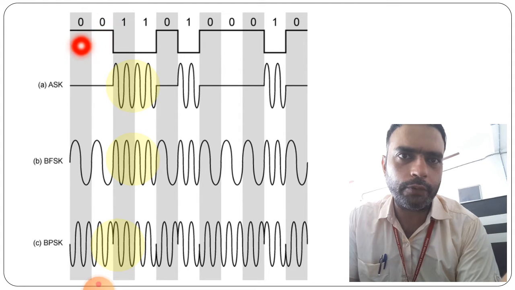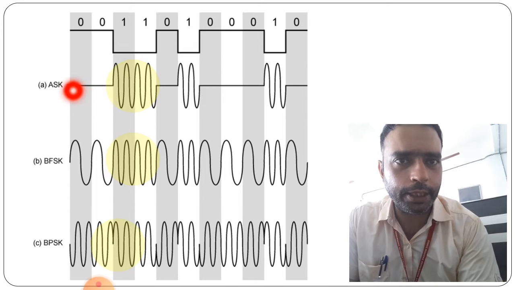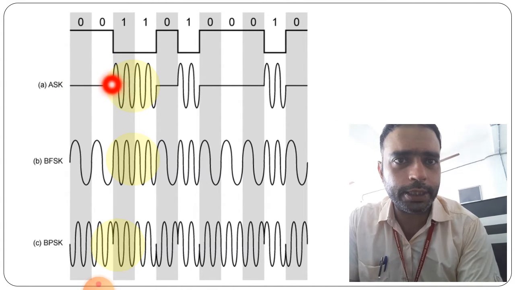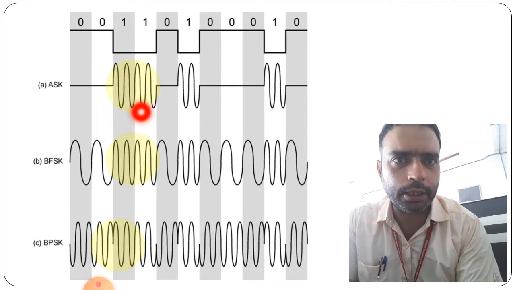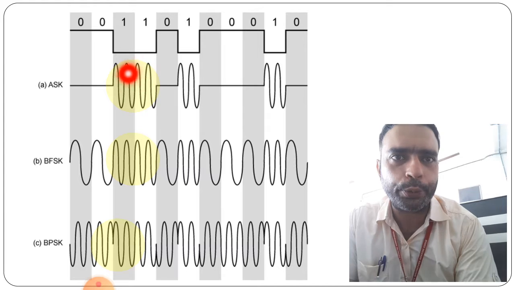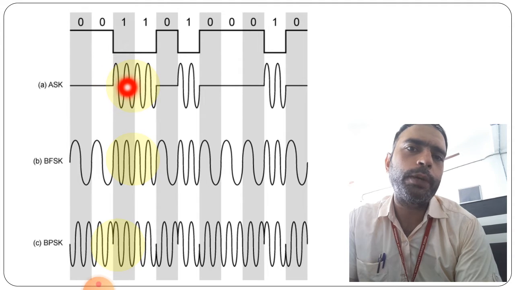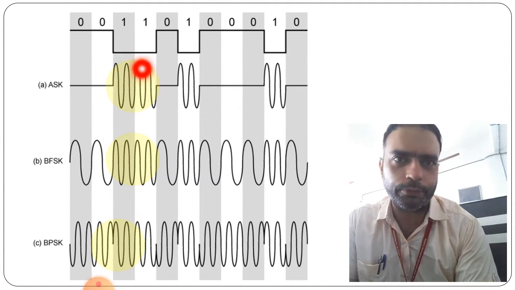Now when it is converted using ASK, that is amplitude shift keying, we can see where the 0 is there, it goes straight, and when the 1 is there, it shows an analog signal with the same amplitude, the same cycle and the same frequency, continuing as long as the 1 continues.